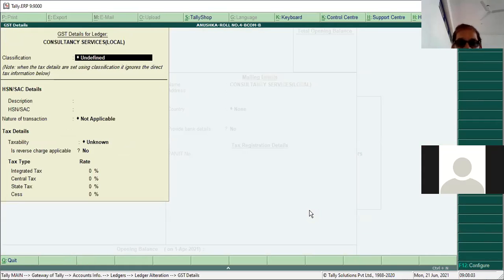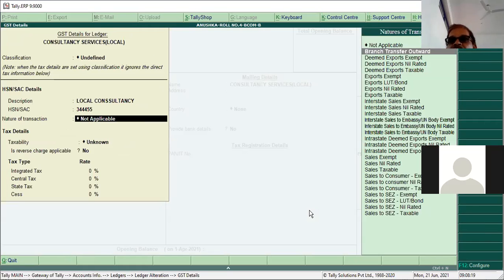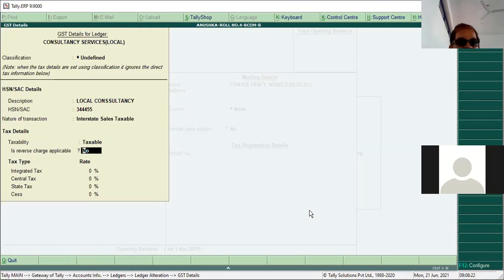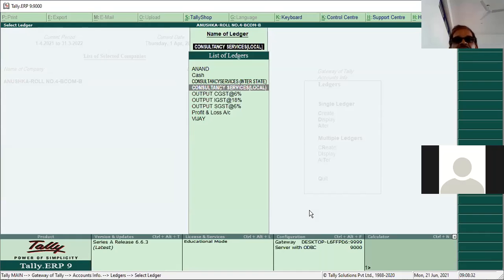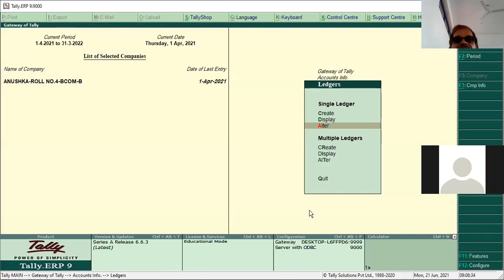Then this is local consultancy, some dummy number. This is interstate sales taxable. You have to select interstate sales taxable. GST rate is 12%. Control A. So you have to set the rate at service level under indirect income.